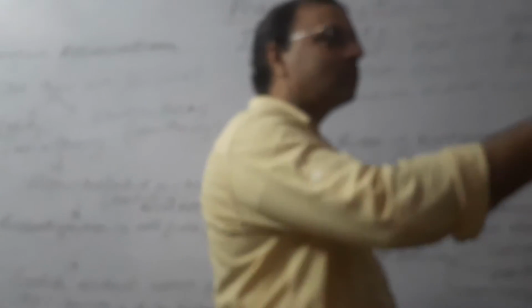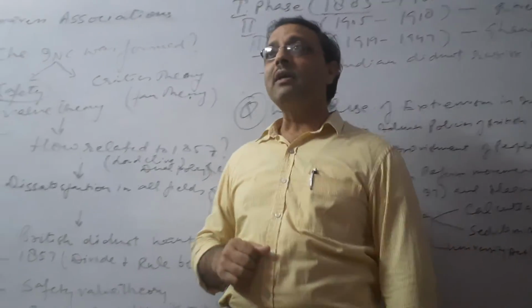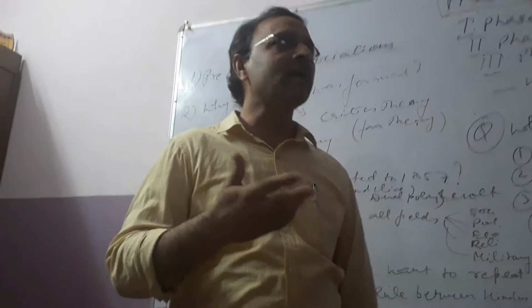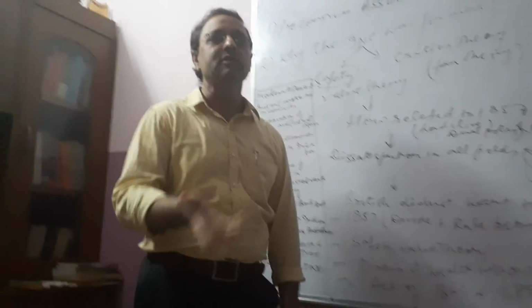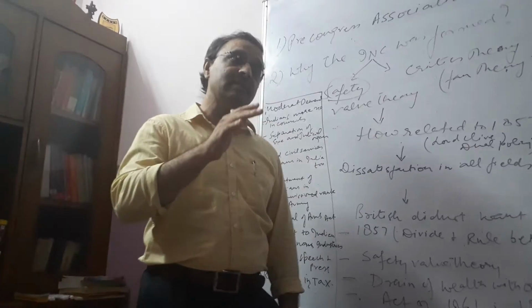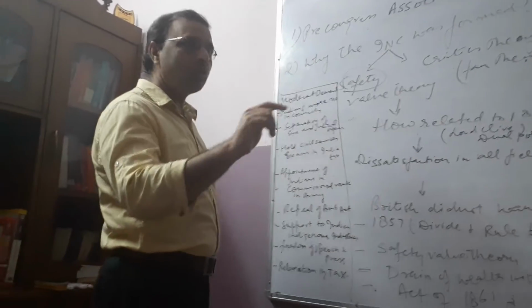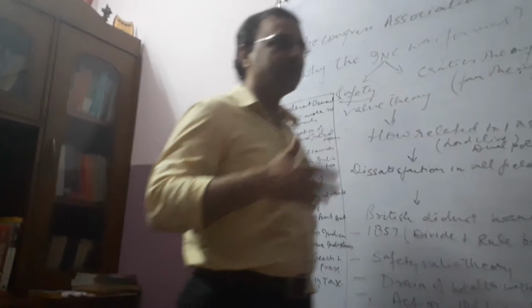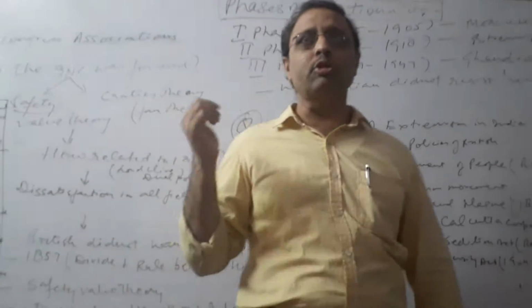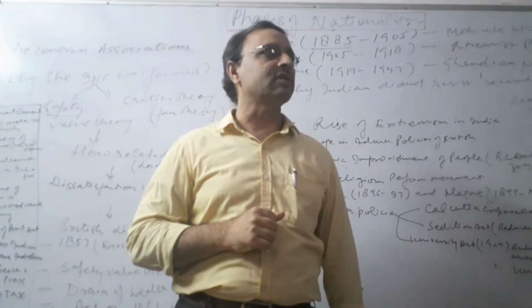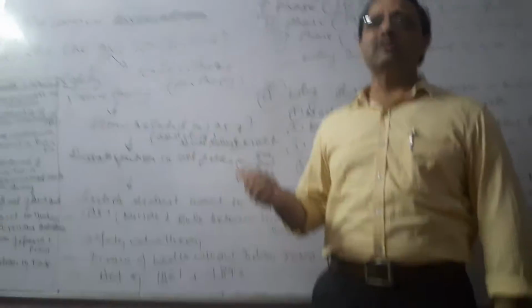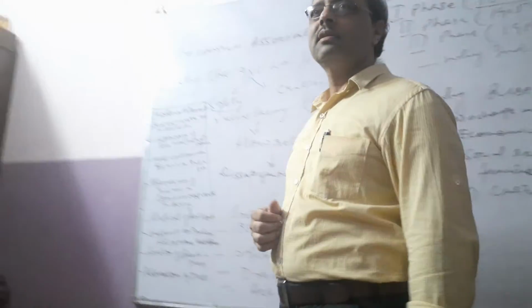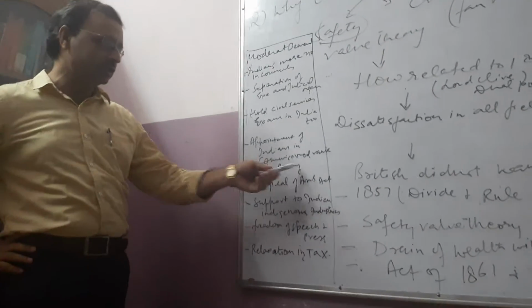Then appointment of Indians in the commissioned ranks of the army. The British used to send Indian soldiers to the front row, but what salary, emoluments and perks were they getting in comparison with the British? Zero. Besides this, they were forced to go to the front row also. The highest post in the military they could get at that time was Subedar only, a non-commissioned officer. And in the civil services, they were not getting posts above the mean. That's why the Indians were completely dissatisfied and demanded appointment of Indians in commissioned ranks.